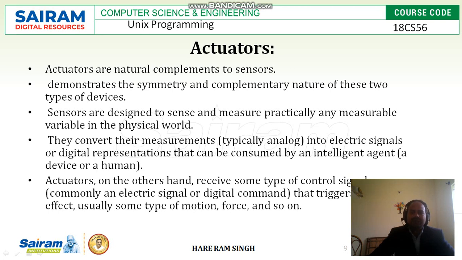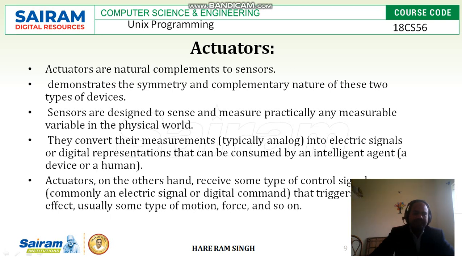Now here, what is the sensor doing? It is sensing some physical object. It is measuring the parameters in analog form. It is converting them into an electrical signal or digital representation, and that signal is passed to some intelligent agent, like a human being or any other machine.